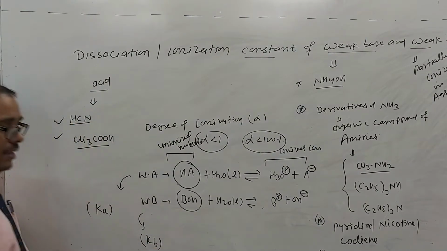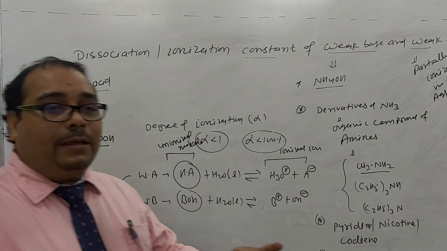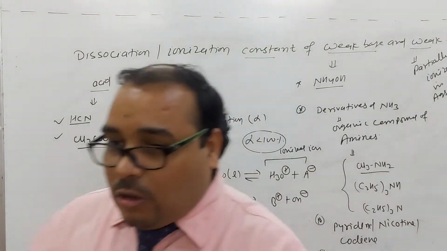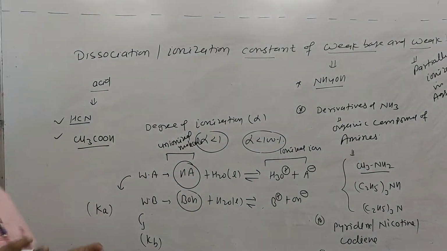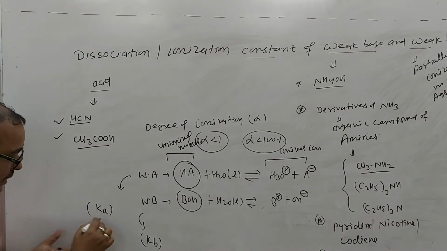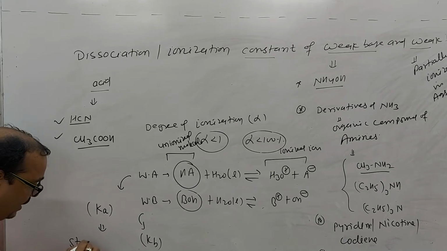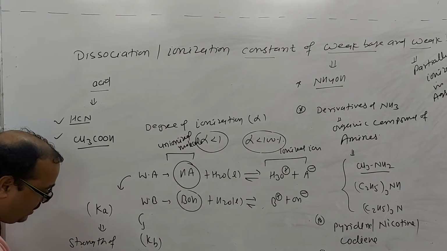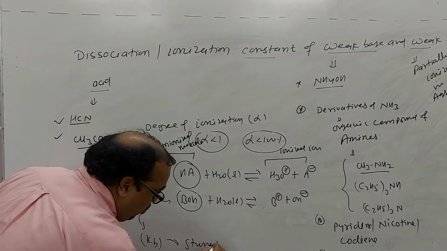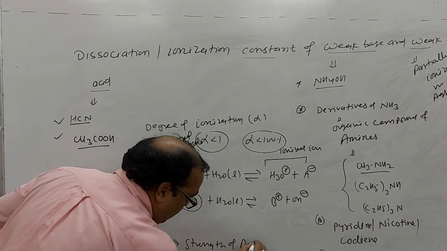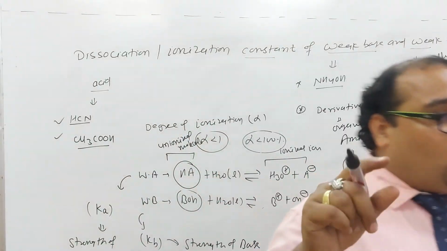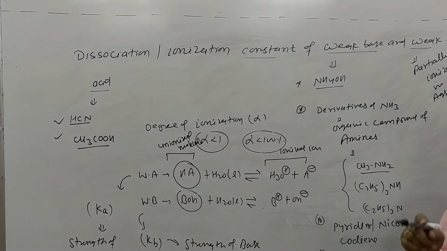This is called Kb. So what is the Ka and what is the Kb? Ka and Kb represent the strength of acid and base respectively. What did I say? This Ka value represents the strength of acid, and Kb will represent the strength of base. The higher the Ka value, the stronger the acid.